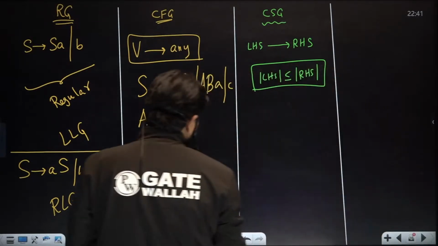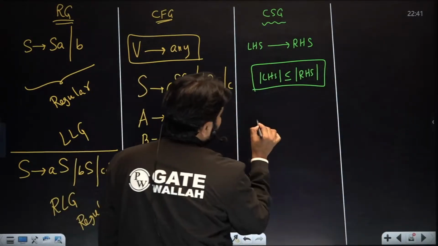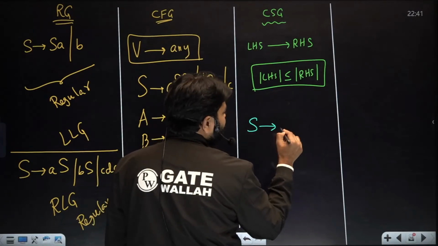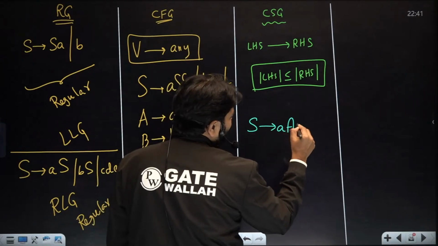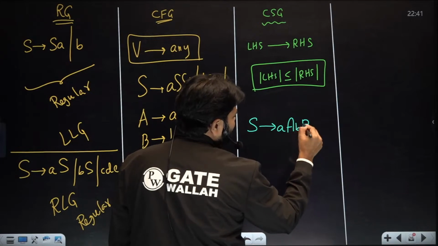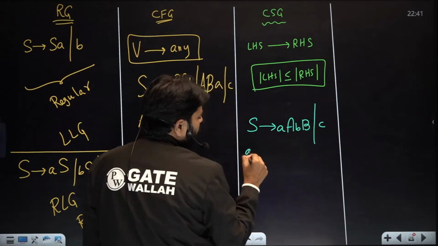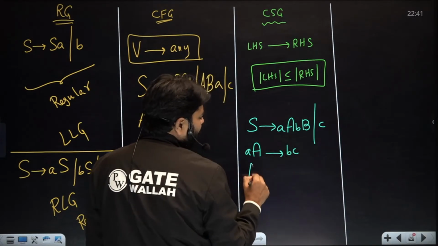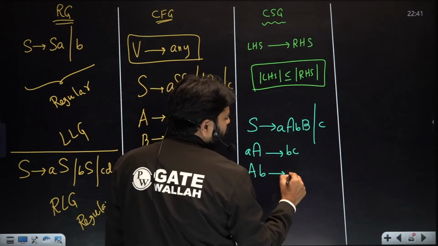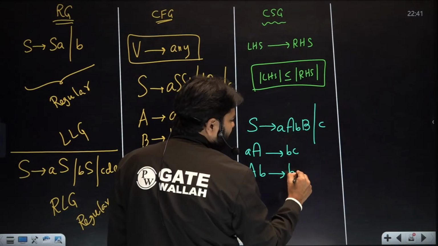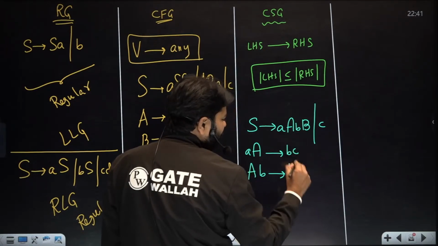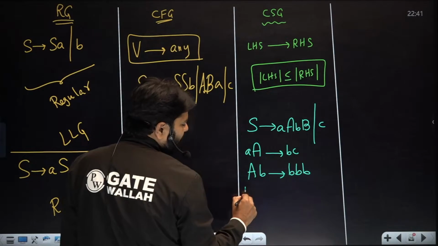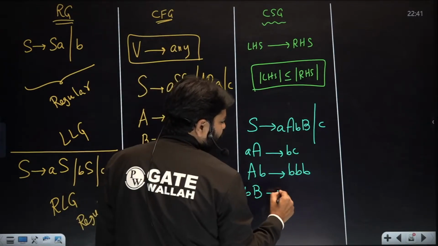Now here, what kind of grammar is it? Something like this: S derives AA, BB, something like this I'm writing. Suppose I want AA, BC, or let me write AB to B, B, B, or ABB to anything I can write.